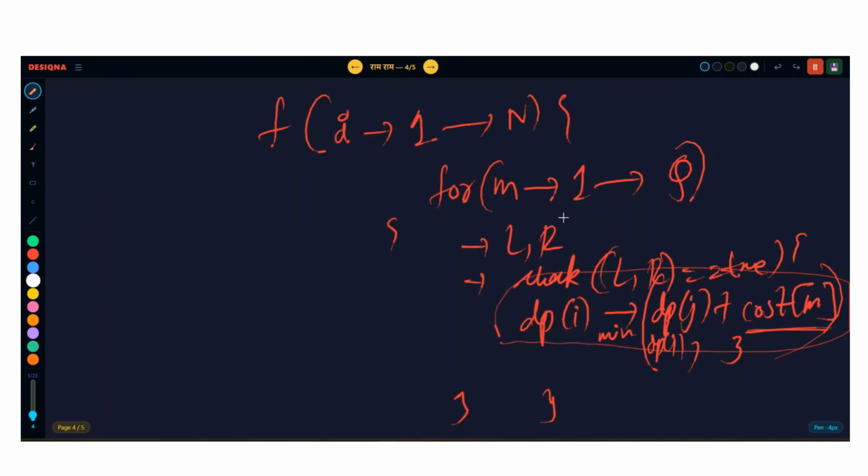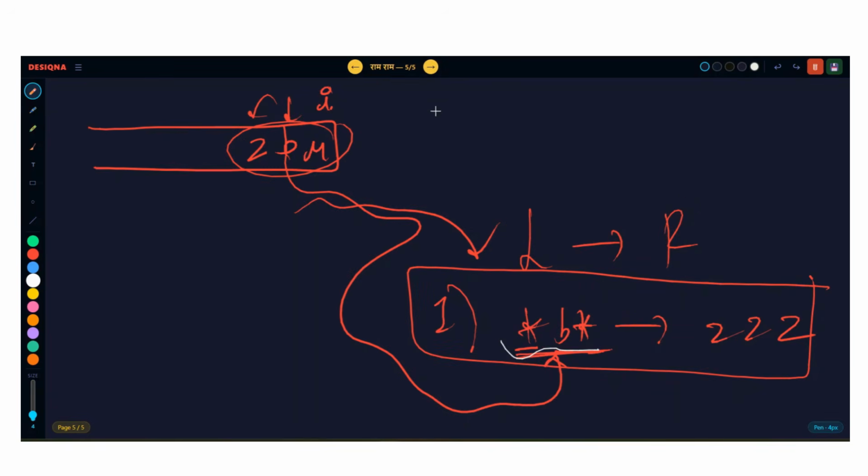So don't need to worry. Just change the check function, nothing else. In the check function, check carefully whether the last 3 characters or the last 4 characters are matching the L string or not. How to match them? Just travel the last L length of this string. Wherever there is a star, ignore that character. Whenever there is a particular character at the same position, that same character should be there. Then yes, L is valid.